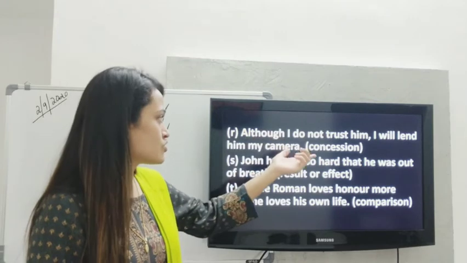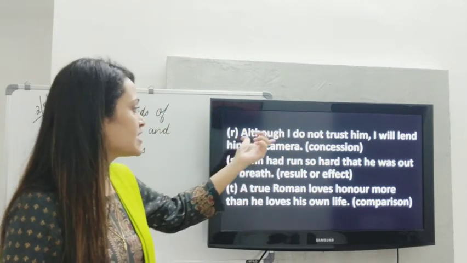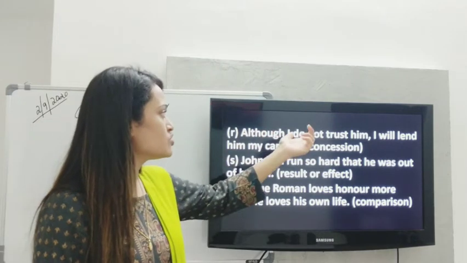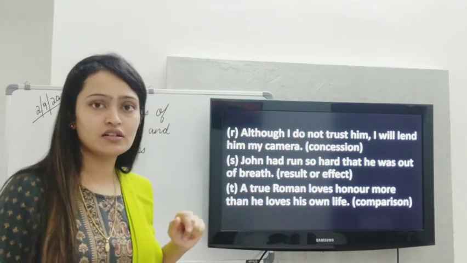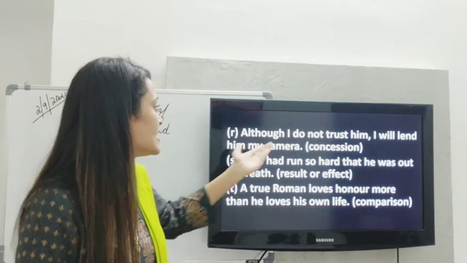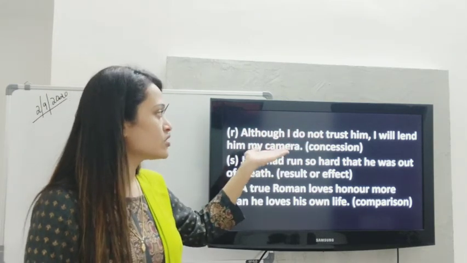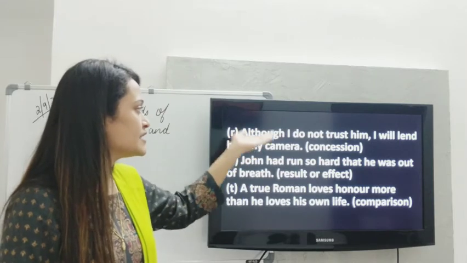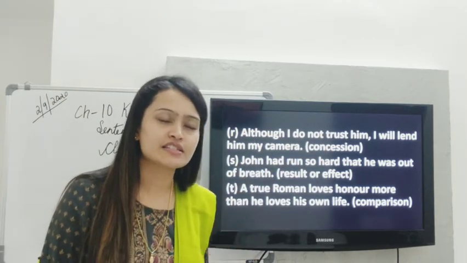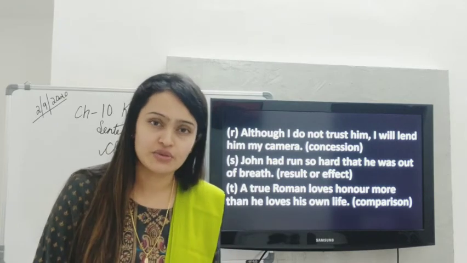Although I do not trust him, I will lend him my camera. Okay, so over here, I, subject, do not trust him is the predicate. I will lend him my camera is the main clause. And it is a clause of concession because you are giving some kind of concession, some kind of liberty over there.